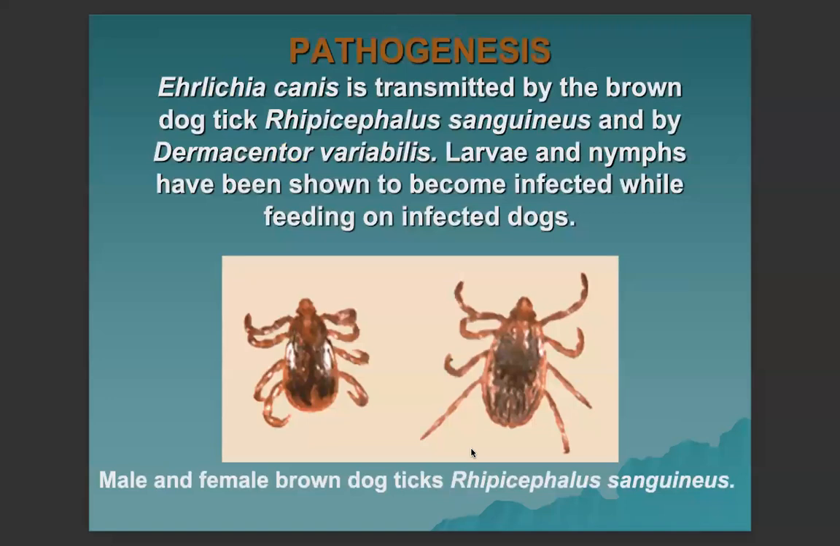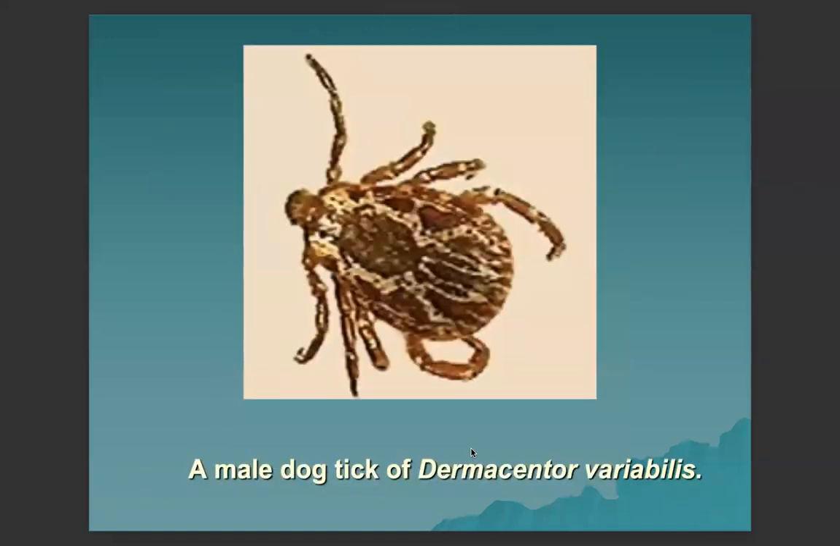So for the pathogenesis, the Ehrlichia canis organism is transmitted by the brown dog tick, as we mentioned, Rhipicephalus sanguineus, and also by Dermacentor variabilis. Larvae and nymphs have been shown to become infected while they feed on the infected dog. In this picture, we show the male and female brown dog ticks. The smaller one is the male and the female is bigger. This is a male dog tick of Dermacentor variabilis.